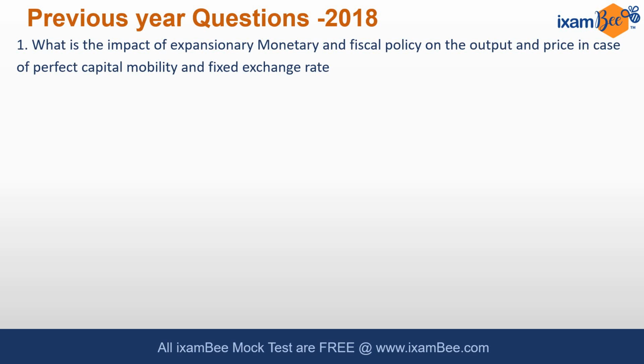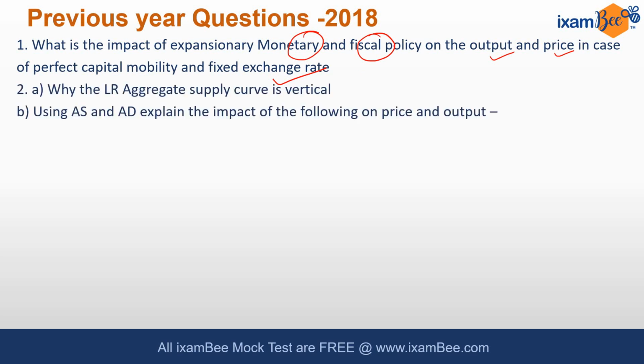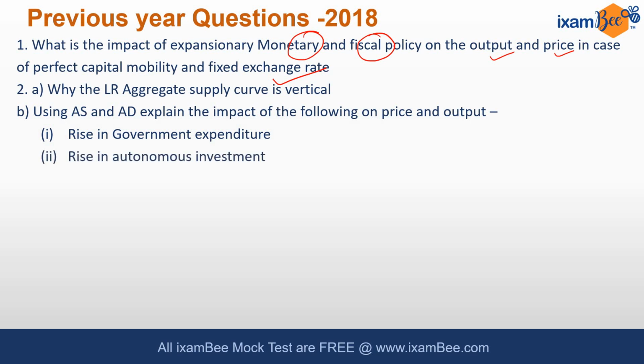The first question was, what is the impact of expansionary monetary and fiscal policy on output and price in case of perfect capital mobility and fixed exchange rate? So it is from macro. Question 2 is a conceptual question. Part 1 is why the long run aggregate supply curve is vertical. The next part is, using aggregate supply and aggregate demand, explain the impact of the following on price and output: rise in government expenditure, rise in autonomous investment, rise in wage rate of employees.